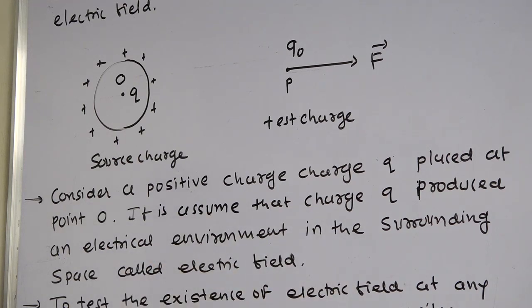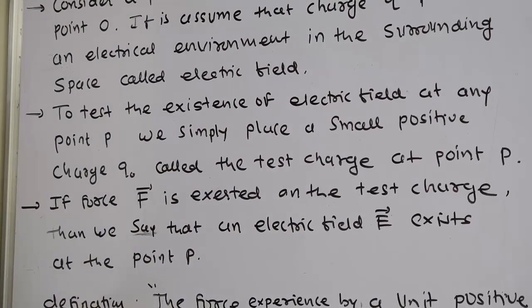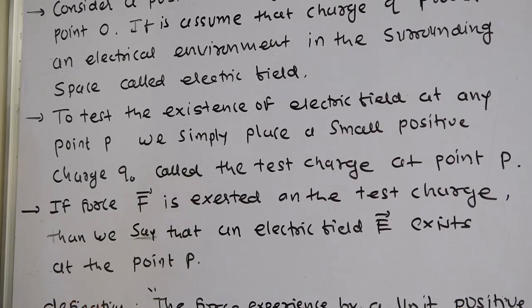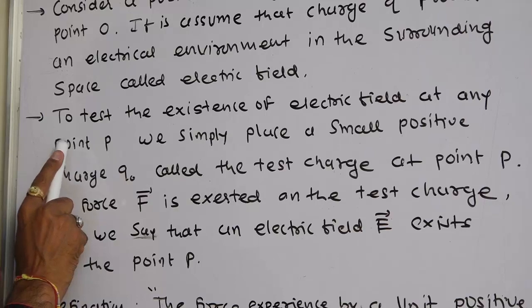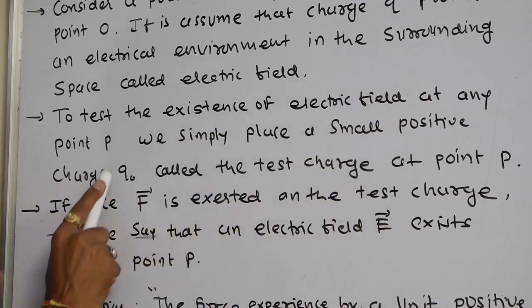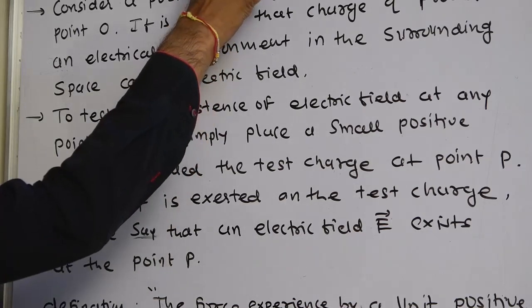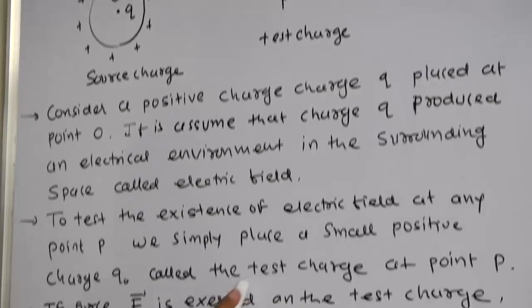Now, to test the existence of the electric field, whether the electric field is really present or absent at any point, say point P, we simply place a small positive charge q0 at point P. That charge is called a test charge.